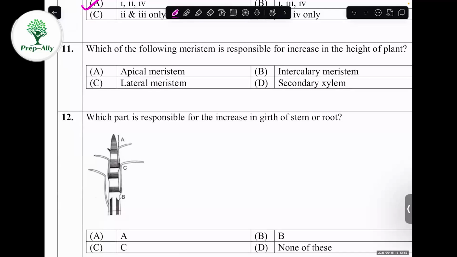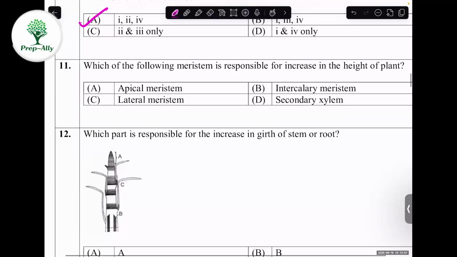You can see the first, A, will be apical meristem. It is present in the tip of a plant. That's why the apical meristem is mainly responsible for the increase in the height of a plant. Whereas lateral meristem helps in the increase of girth of the stem or root.